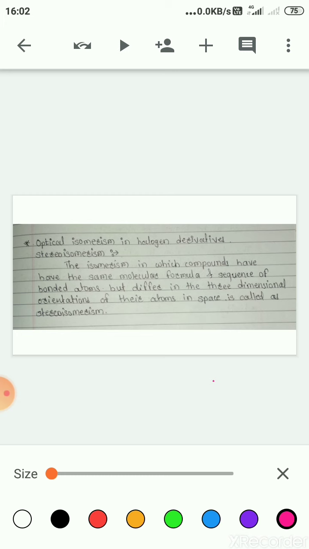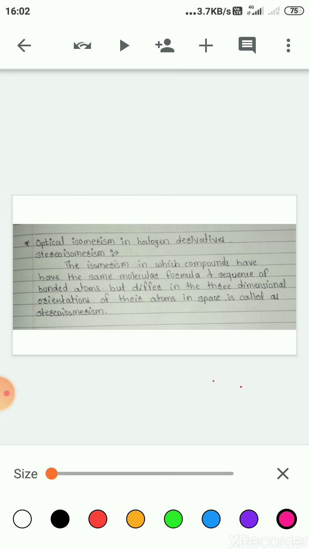After that we have seen different types of structural isomerism like chain isomerism, position isomerism, functional group isomerism, metamerism and tautomerism.